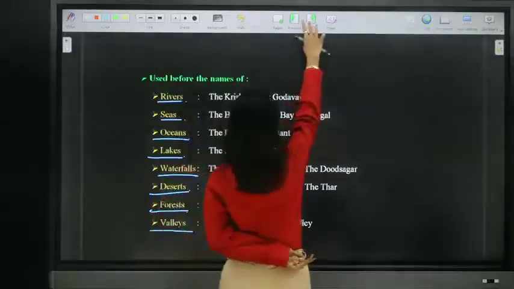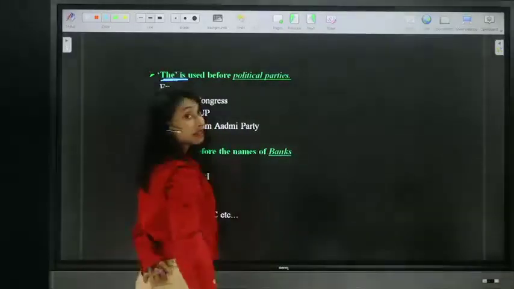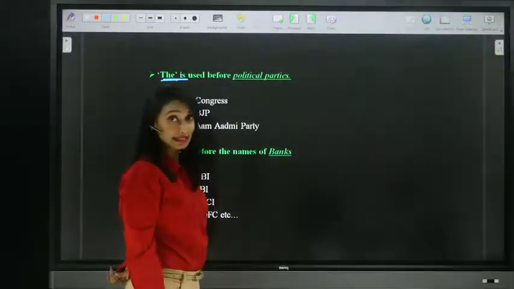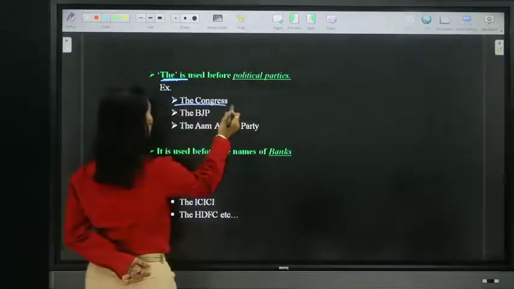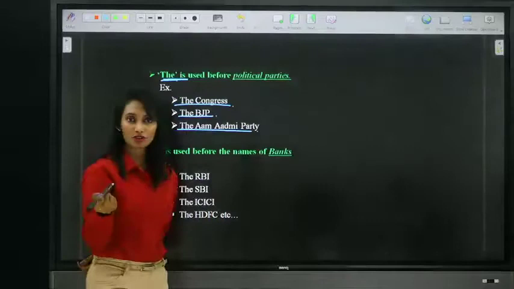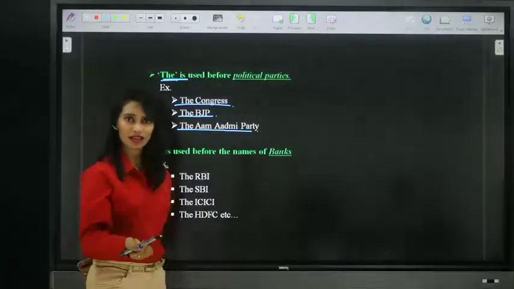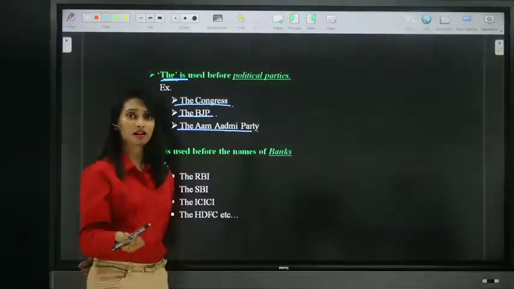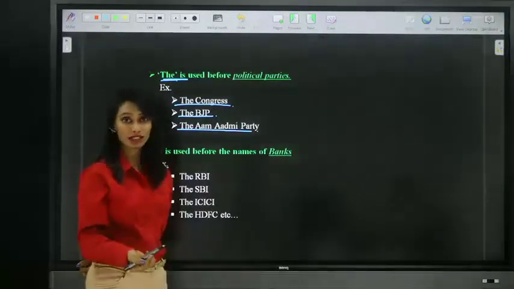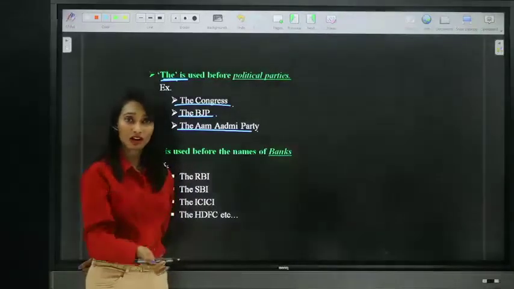Now, let's move on to the next uses. We use the definite article the before the names of political parties like the Congress, the BJP, the Aam Aadmi Party, and local parties also, you can use the AIADMK, the DMK party, or the Telugu Desam, or the YSRCP, or the TRS party.